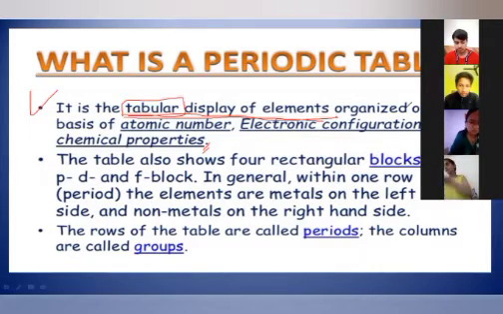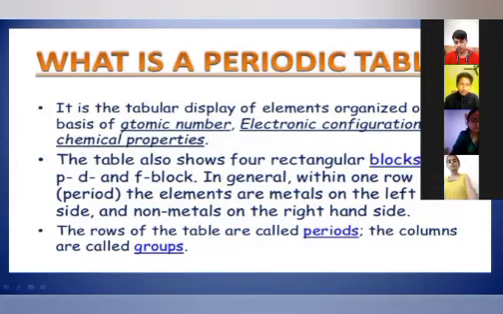Anyone? Aryan Chauhan? More than 100. You people, please be attentive. More than 100, and exactly, if you want, it is 114. Now keep it in your mind, okay? So all those elements are classified or organized on the basis of atomic number. First is atomic number, then electronic configuration that we discussed in chapter 2, and chemical properties.